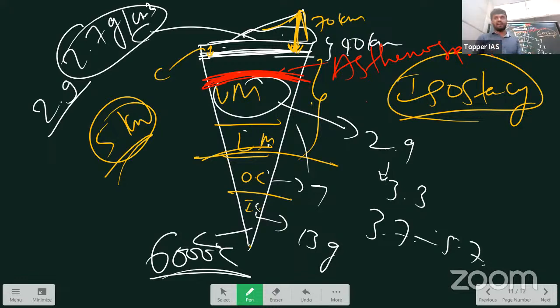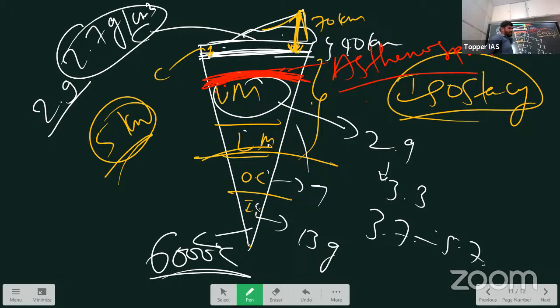Why are rocks molten there at this depth? Because of high temperature. With increasing depth, what happens? Temperature rises. So that is why rocks melt here. So in this layer there is molten magma, right? Which is called the asthenosphere. This is the main source of lava. Whenever a volcanic eruption happens, this is where the magma erupts from. When it comes to the surface, it is called lava. Correct. Okay, we'll come back to this again.